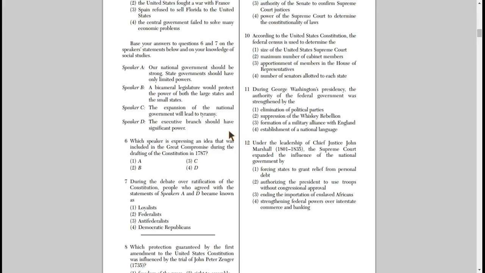Welcome back. All right, hopefully you got rid of maybe A and C and you chose B, a bicameral legislature, so that means two houses. And we have the large states from the Virginia plan and the small states from the New Jersey plan. So that's why the answer is going to be 2 or B.